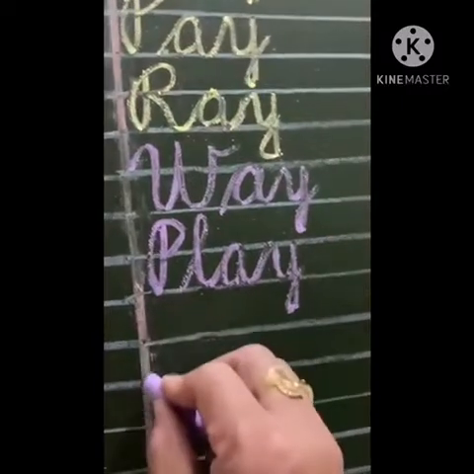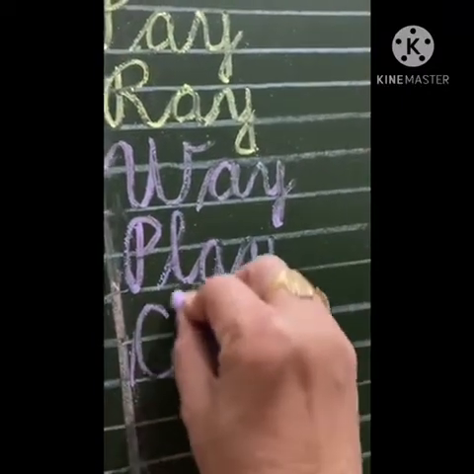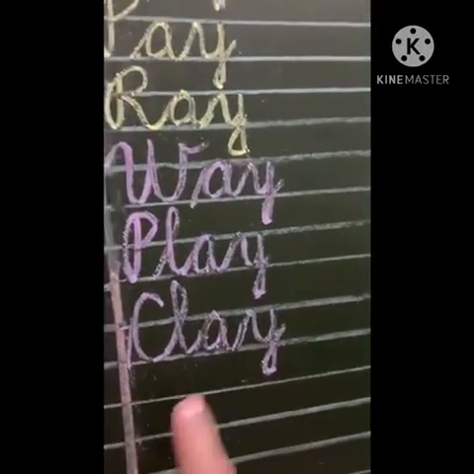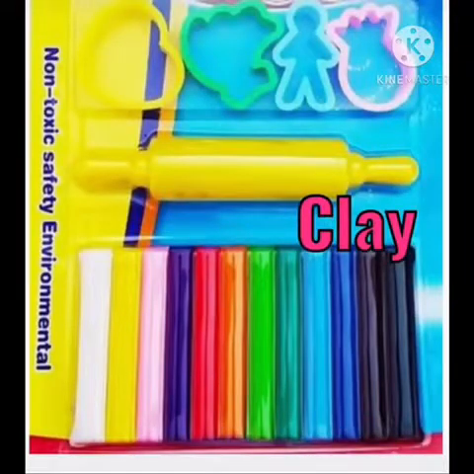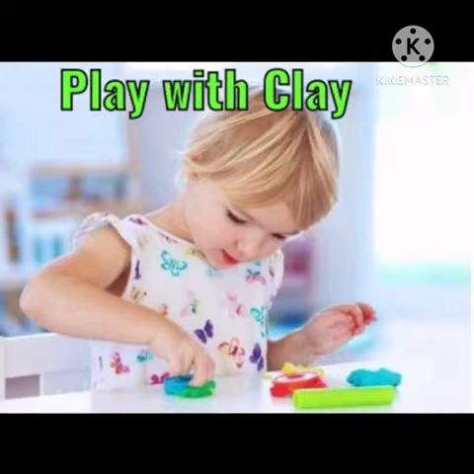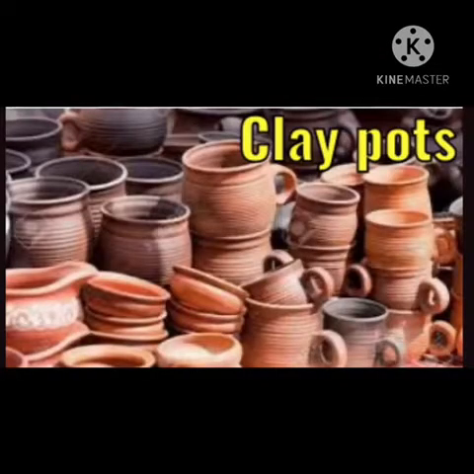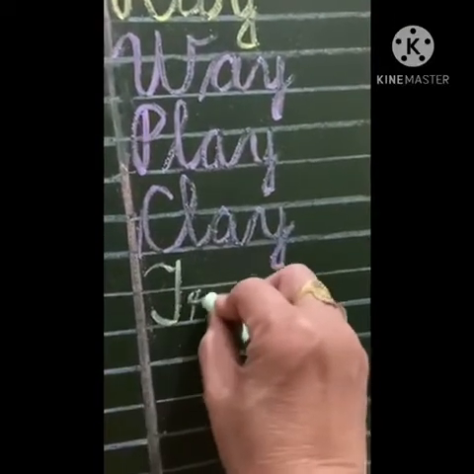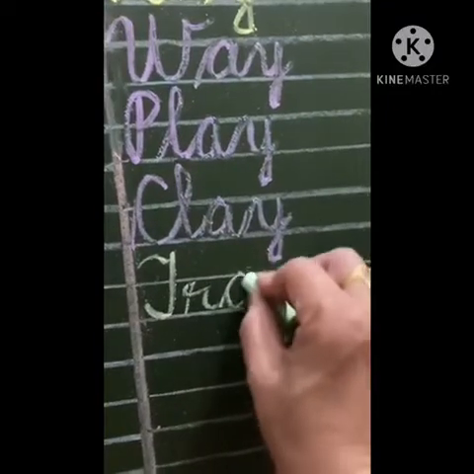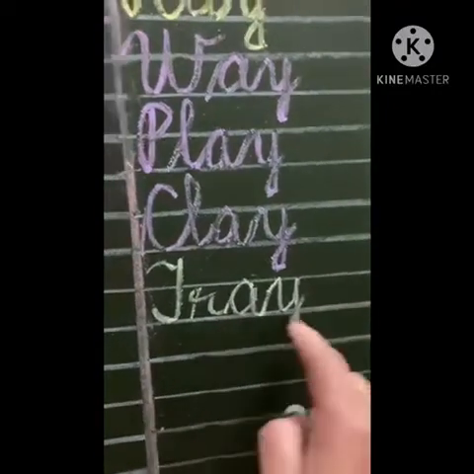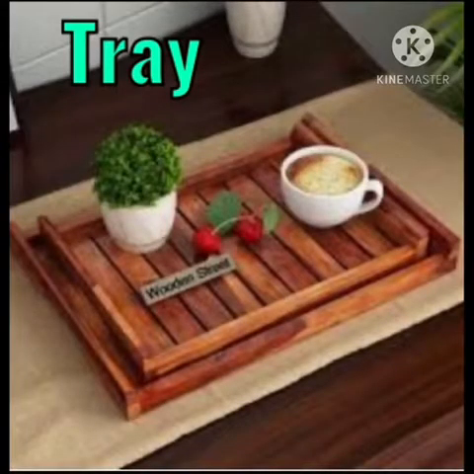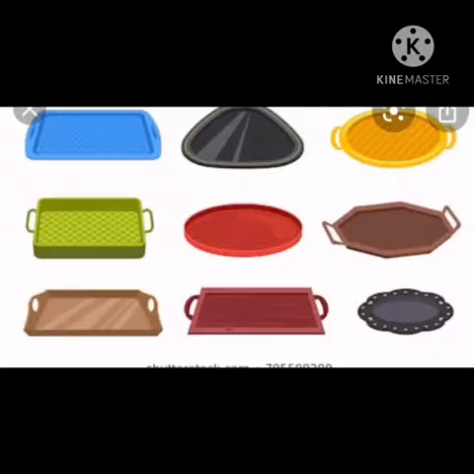Now, instead of P, we will write C, L-A-Y, clay. The word is clay. Colored clay can be used to play, and natural clay is used to make pots. Now, the first sound is starting with T, R, tr, A-Y, tray. We serve eatables and other things in a tray. Tray can be of different colors and shapes.